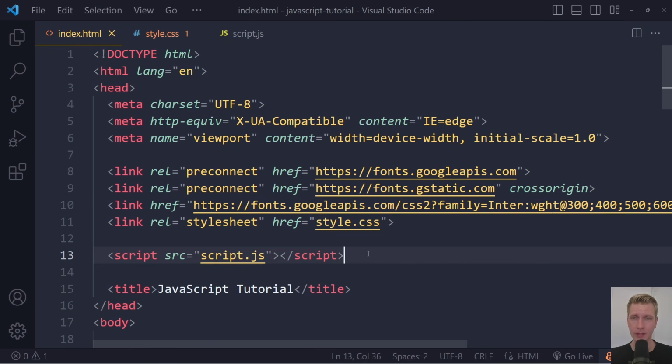All right, now there's one problem with this, which is, remember when the browser loads the HTML and it goes through, because it's going to go line by line, right?